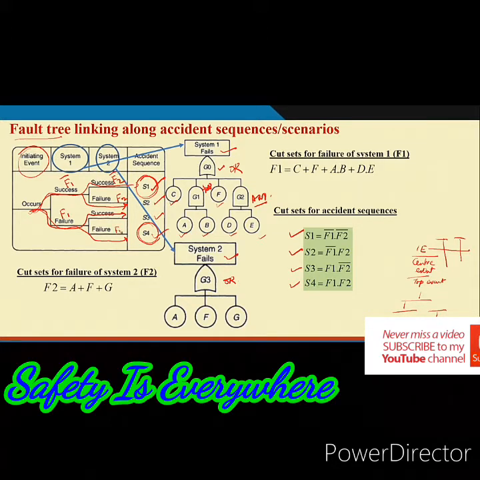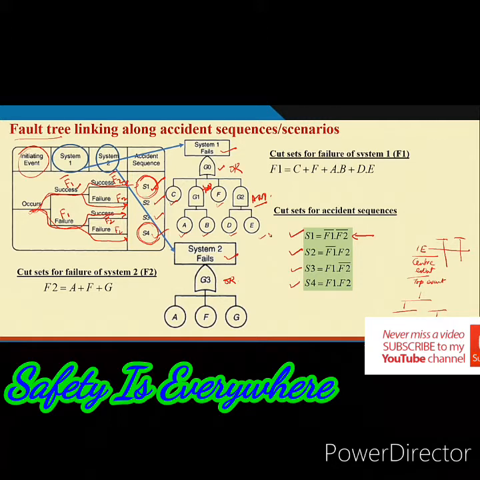Now, if I consider that this exists, then F1 bar and F2 bar, if these two occur, then S1 will occur, and in terms of scenario we will write like this.